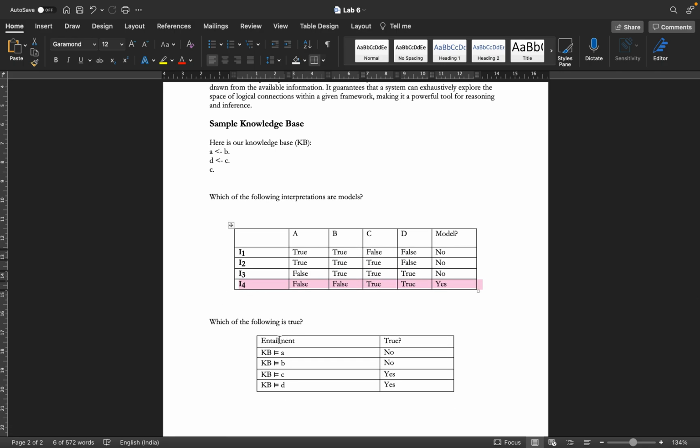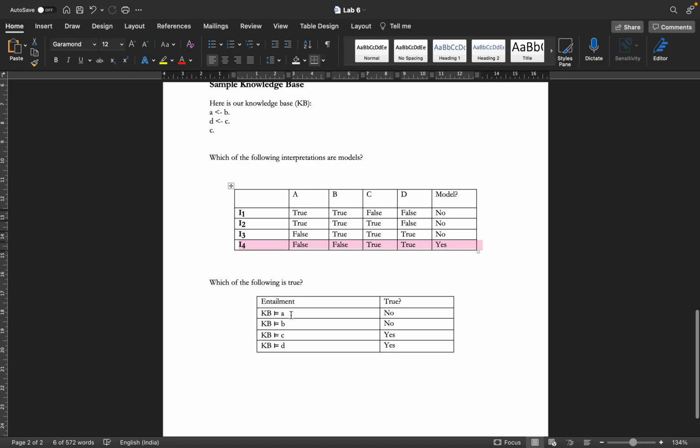Now see which of the following entailments is true. In our knowledge base, A is not always true. That cannot be true. B is also not true. Now C is an entailment because according to our knowledge base, C is always true, and D is also an entailment because D also has to be true all the time because C is always true, and if C is true, then D is true. So C and D are always true, which we also saw in this model, that they always have to be true.